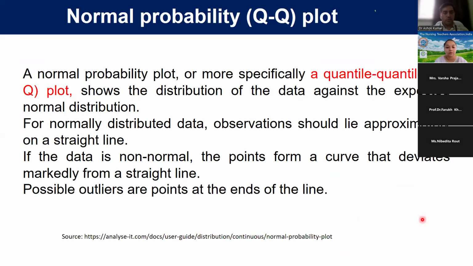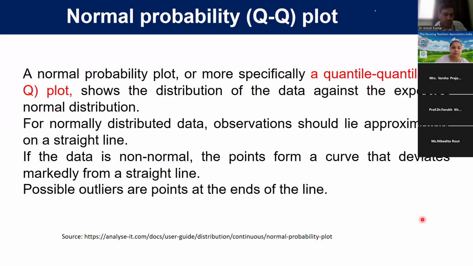So what is a normal QQ plot? A normal probability plot or quantile-quantile plot shows the distribution of the data or quantitative variable against the expected normal distribution. For normally distributed data, observations should lie approximately on a straight line.